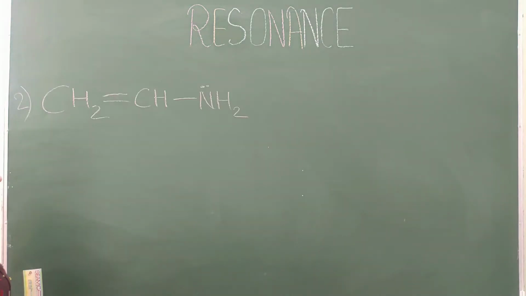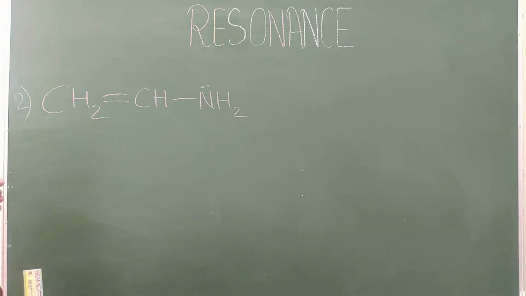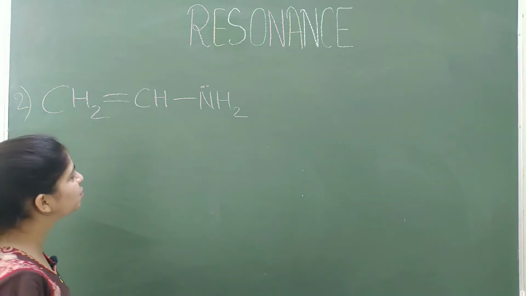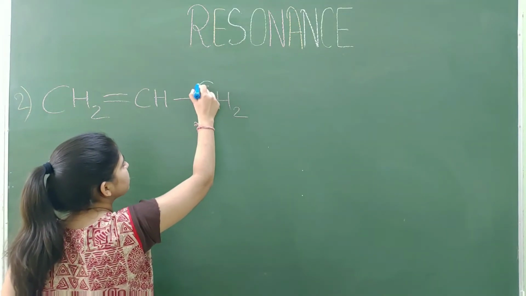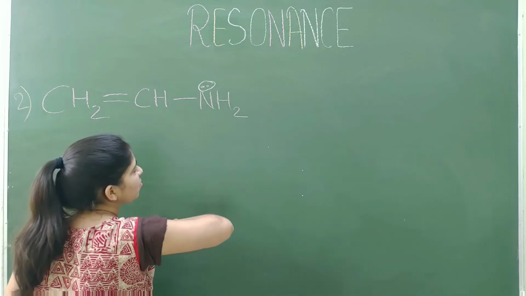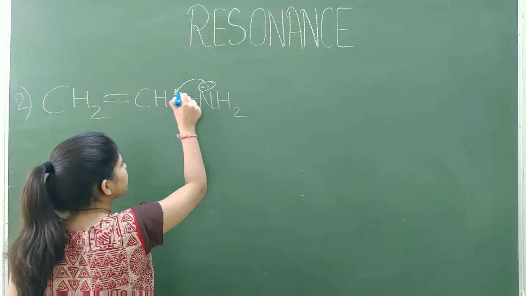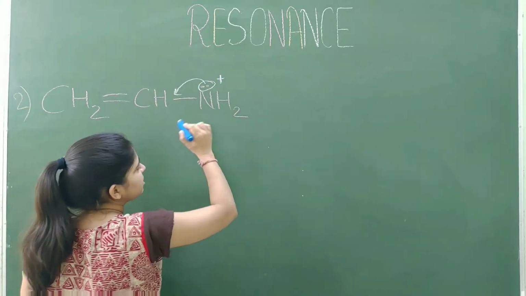Now this molecule has a non-bonding electron and a pi bond. So the position of pi bonds and non-bonding electron will change in resonance. So we will give first preference to the non-bonding electron. So the lone pair will shift here and nitrogen gets a cation charge.